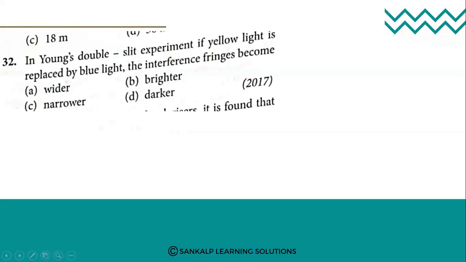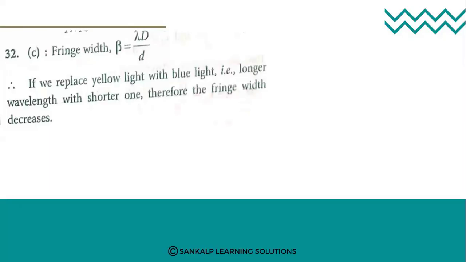Next question. In Young's double slit experiment, if yellow light is replaced by blue light, the interference fringes become wider, brighter, narrower, or darker. When you interchange yellow light with blue light, the fringes become narrower.